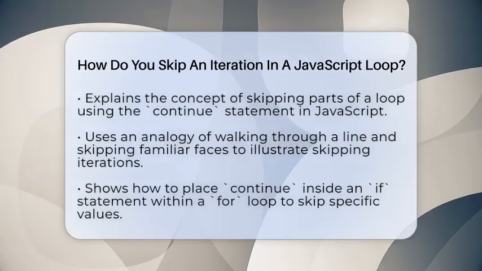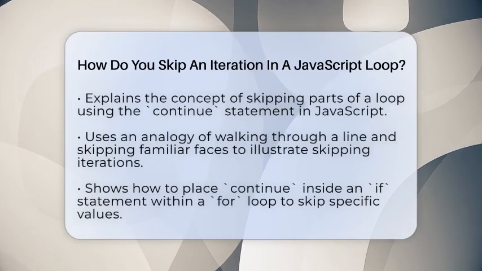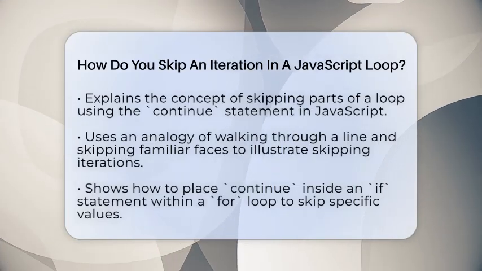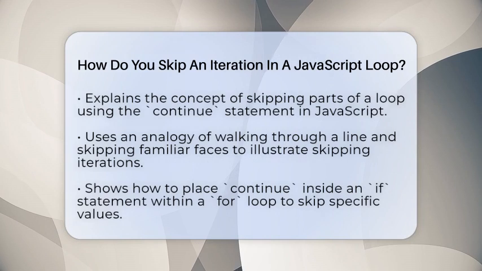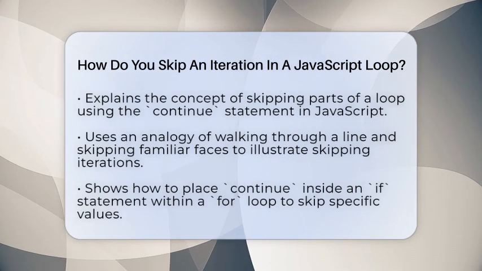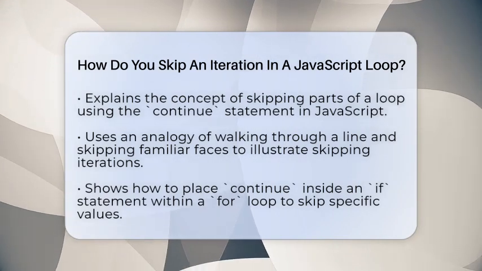If you want to skip a specific part of the loop and jump straight to the next cycle, you use a special command called the continue statement. This is very handy when you want to ignore certain values or conditions during your iteration.